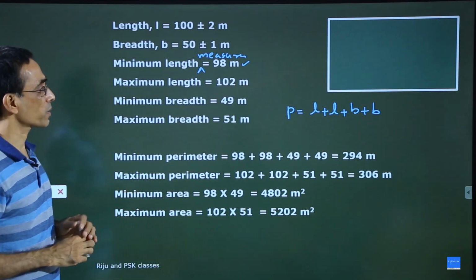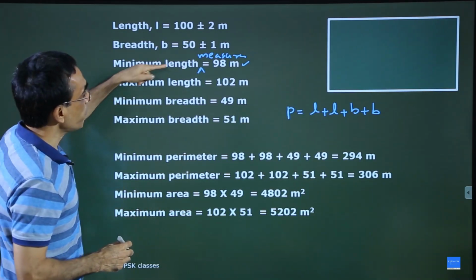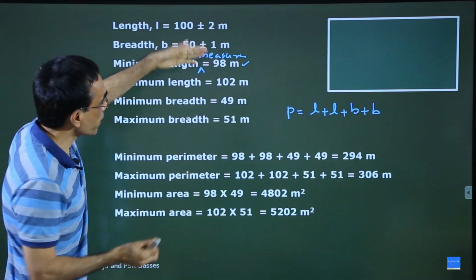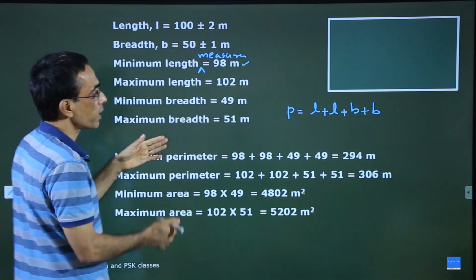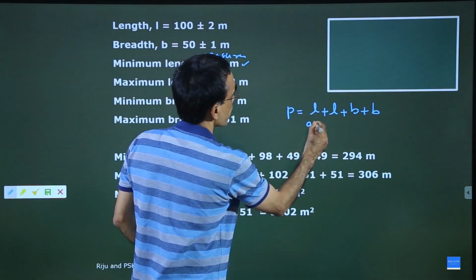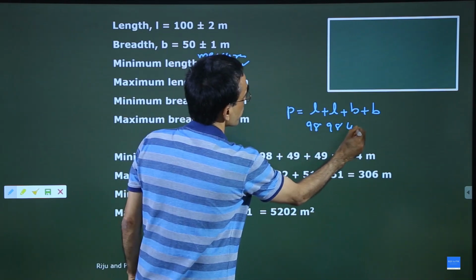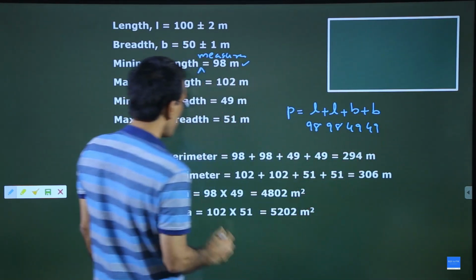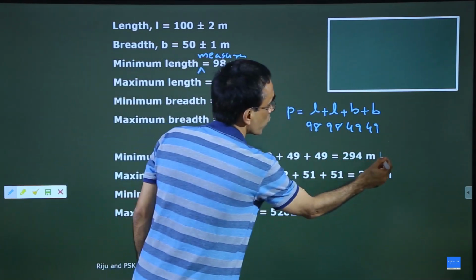Are you getting my point? If I combine the minimum length 98 and the minimum breadth 49, and take here 98, here 98, here 49 and here 49, then I will get the minimum perimeter calculated.